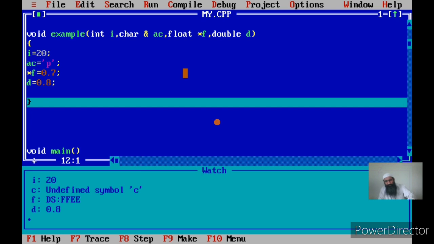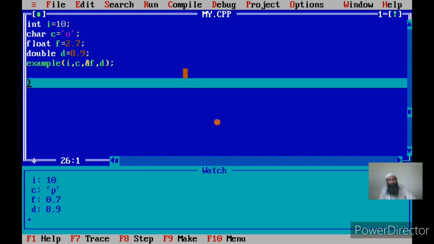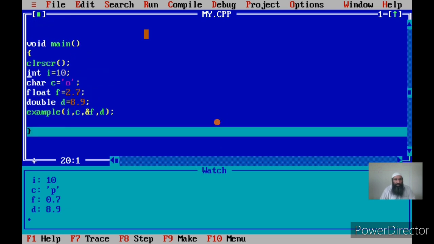Okay, once we return back to the main, if you see, the I of the main has not changed because I was passed by value, or copy. Now there is change in the contents of C because C was passed by reference. There is change in the contents of F, since F was 2.77, now it has been changed to 0.7. Therefore local variable of main has changed.